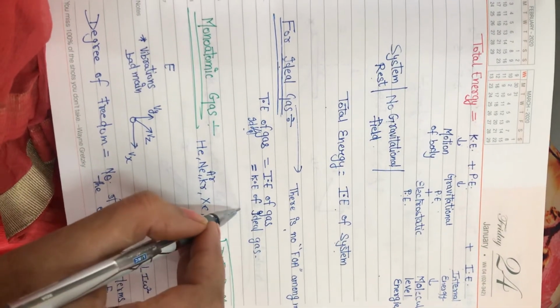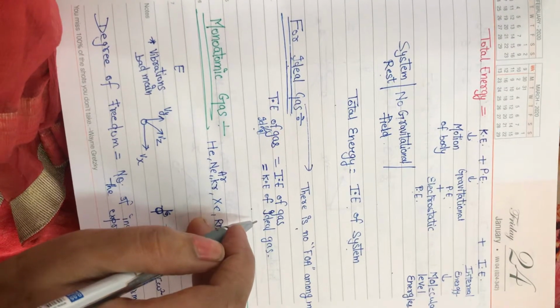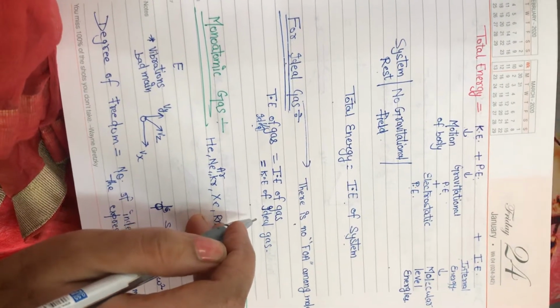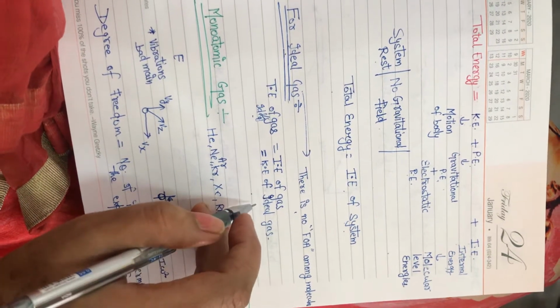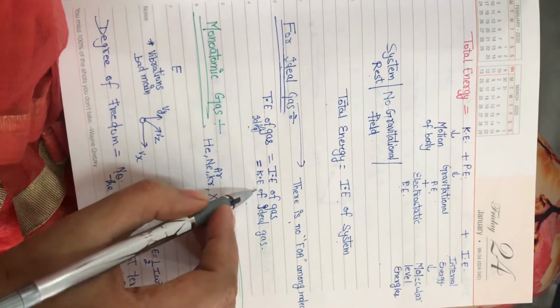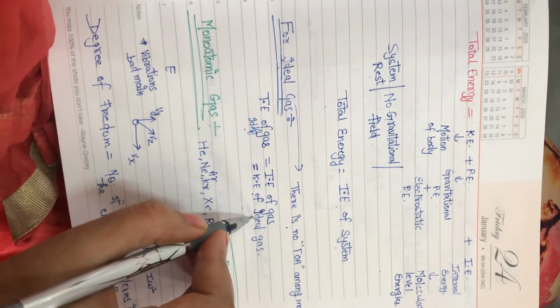Or you can say that in case of internal energy also we don't have any force of attraction between molecules, so they don't possess any kind of potential energy, and the energy is totally due to kinetic energy of these molecules.